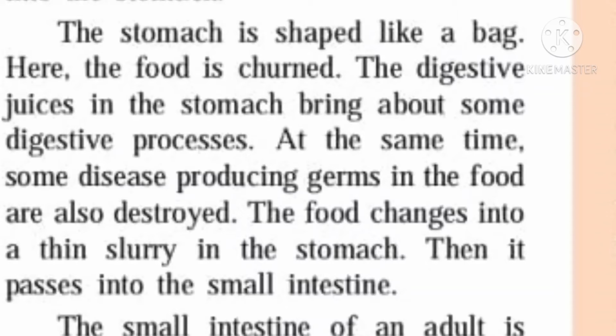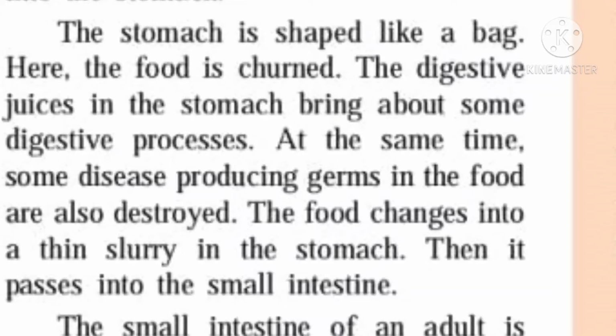Churned means it is properly mixed with the help of various digestive juices, and a thin slurry-like substance is formed in the stomach, and then it passes into the small intestine. Now children, what is the meaning of slurry? Slurry means it is not very thin or it is not very thick.